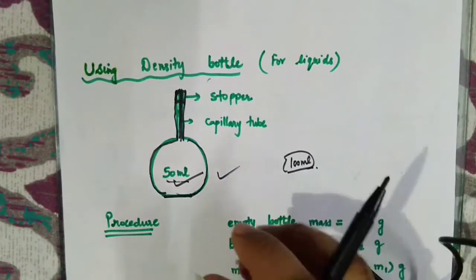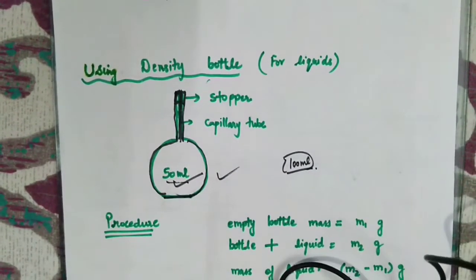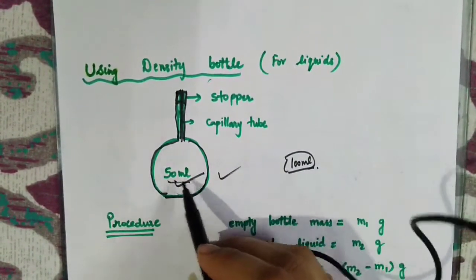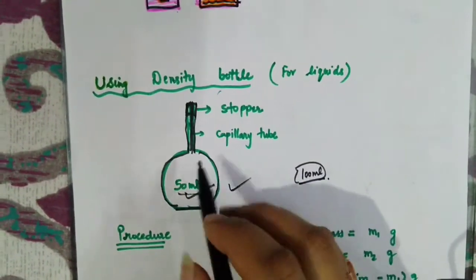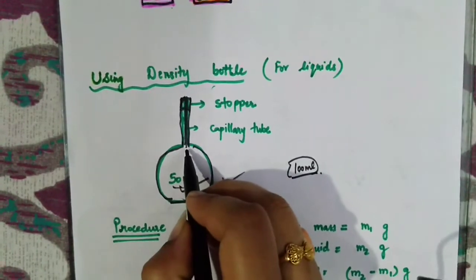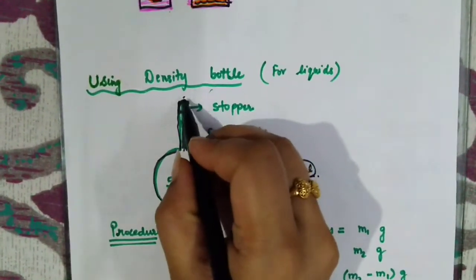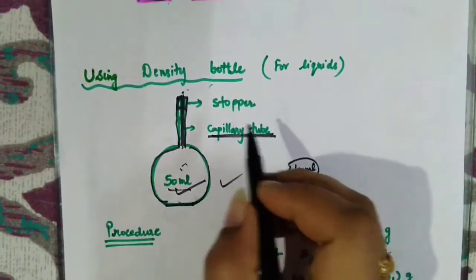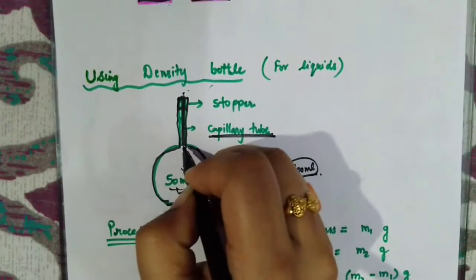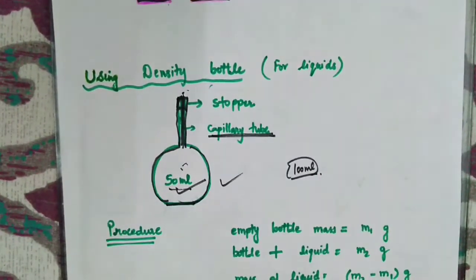That means if I pour any liquid in this bottle, it can only take 50 ml, not more than that. If you pour extra, the excess liquid is going to leak out through this opening, this capillary tube which is here. It's a very fine tube. So if by mistake you have poured extra liquid, it will come out from this.